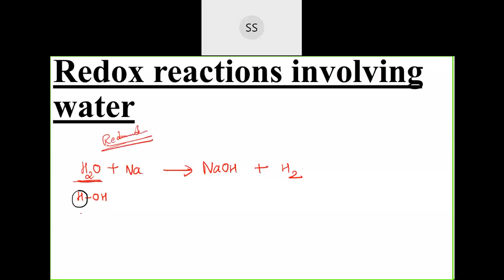Next, one more reaction you can talk about: photosynthesis. During photosynthesis, what happens to water? Carbon dioxide combines with water in the presence of sunlight, and they give you glucose plus oxygen. Glucose is C6H12O6, plus you get oxygen, O2.